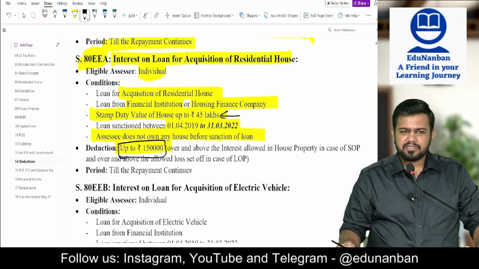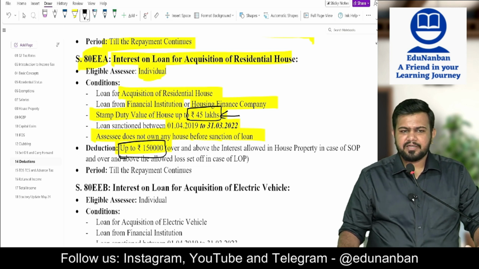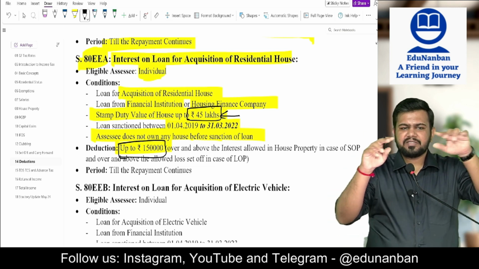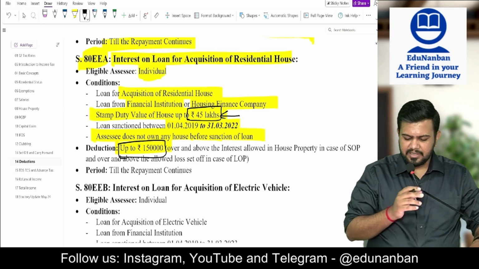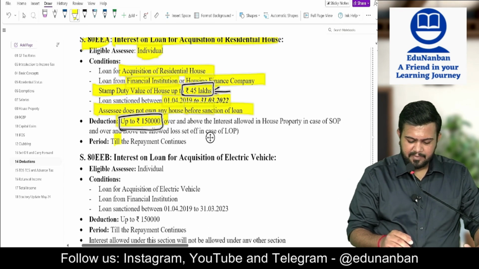There 50,000 was allowed, here 150 is allowed. There it was 30 or 55 limit, here it is 45 limit. So if you know the differences, you will be able to answer in an easier manner. Okay. Then period till the repayment continues.